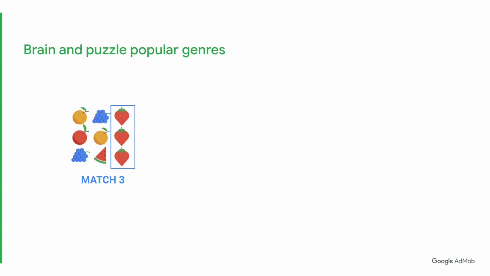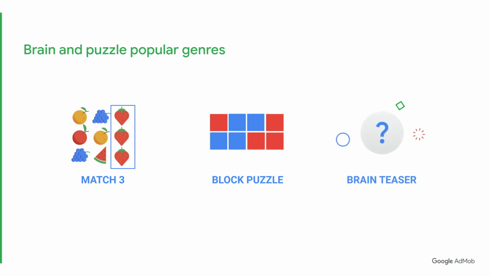Match 3 is a tile matching game. The player manipulates tiles to place 3 of the same type next to each other and make them disappear. Similarly, block puzzles involve the player manipulating blocks in order to make them disappear or meet certain criteria. And lastly, brain teaser games test the player's knowledge on certain subjects or their ability to discover hidden words or pictures.